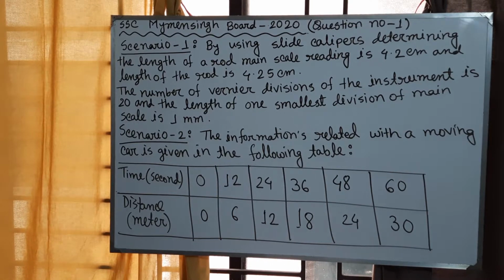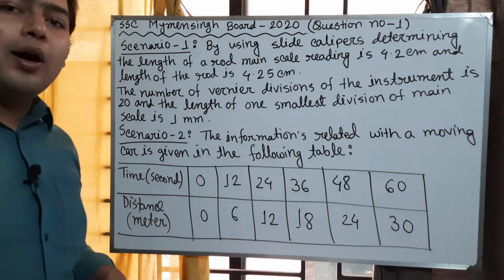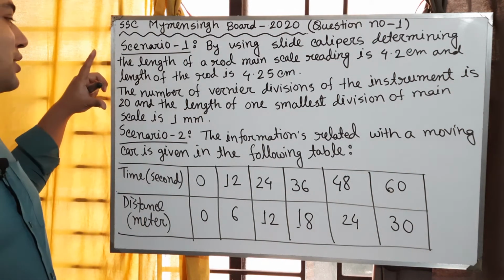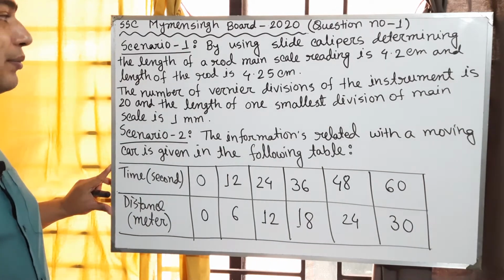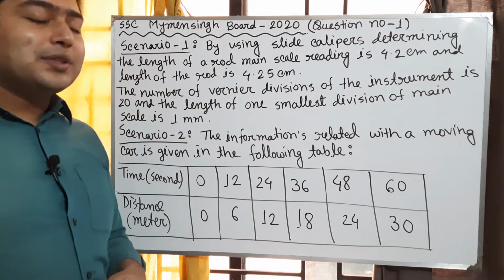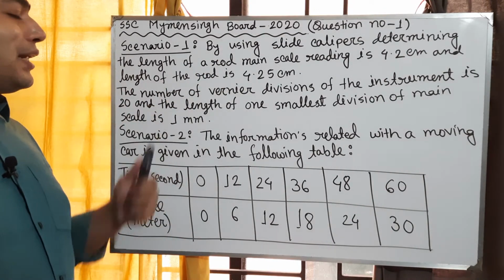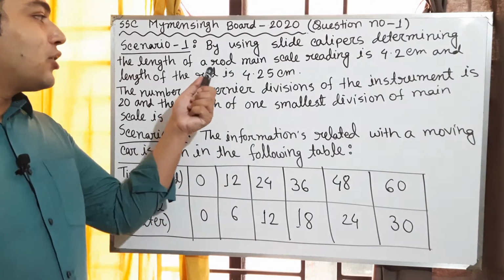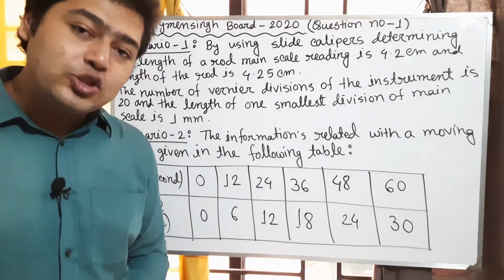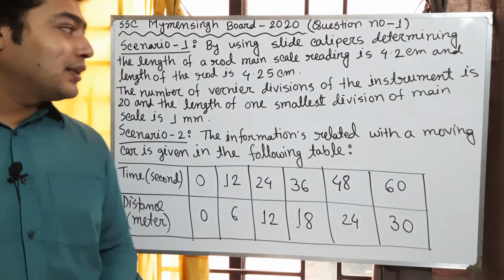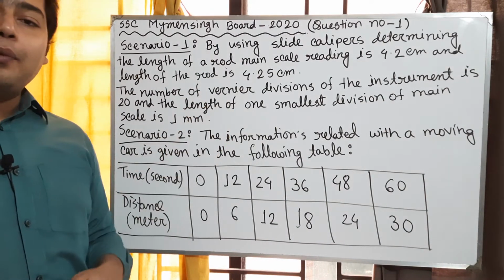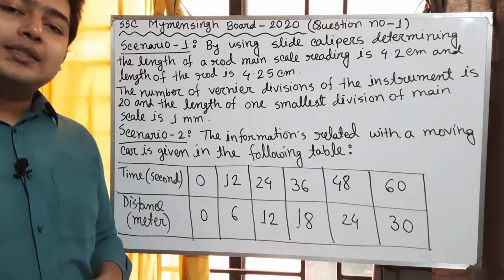My dear boys, this is the stem of today's creative question. In this question we have two stems. One is scenario 1, by using slide calipers determining the length of a rod, main scale reading is 4.2 centimeter and length of the rod is 4.25 centimeters.